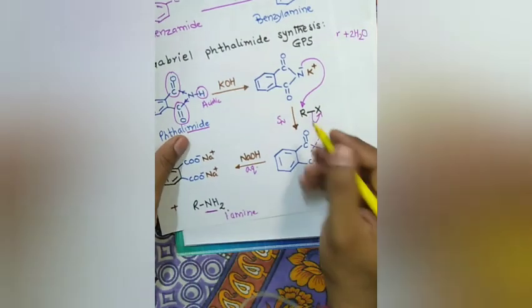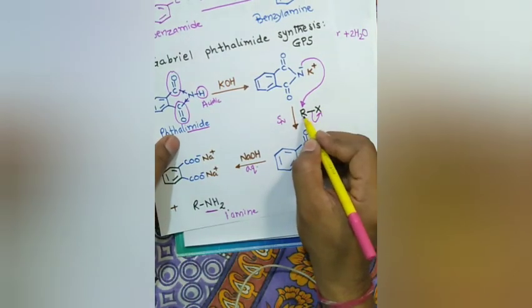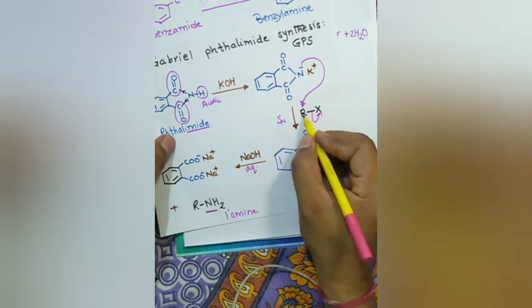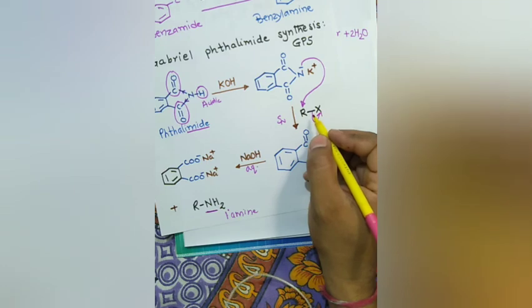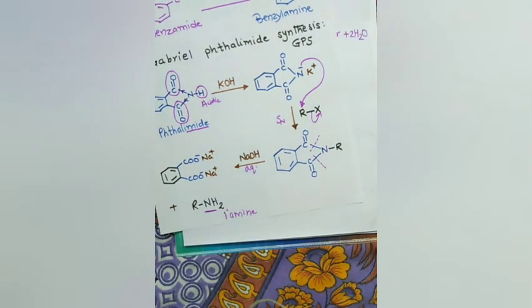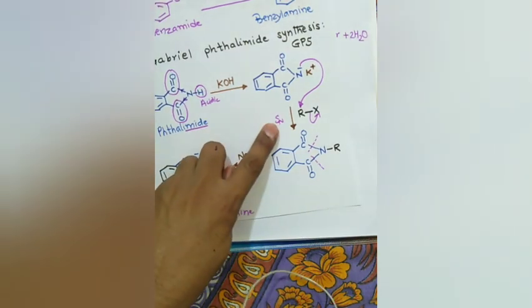To prepare aniline, we must have halobenzene, like chlorobenzene. And we know that halobenzene or aryl halides do not undergo nucleophilic substitution because of partial double bond character.